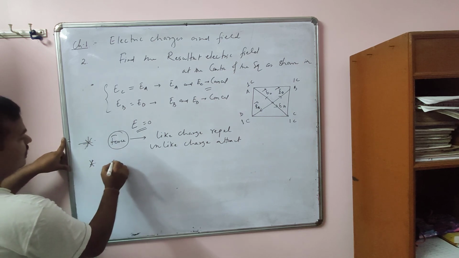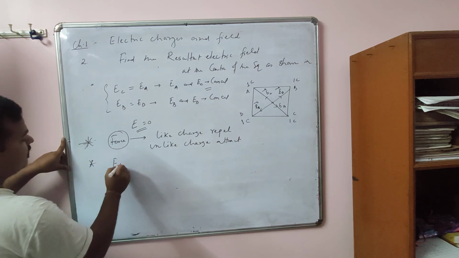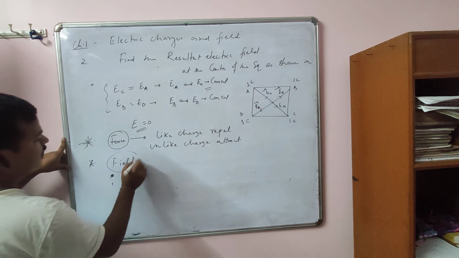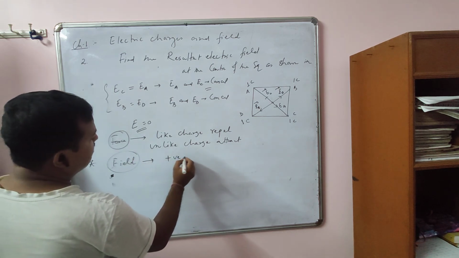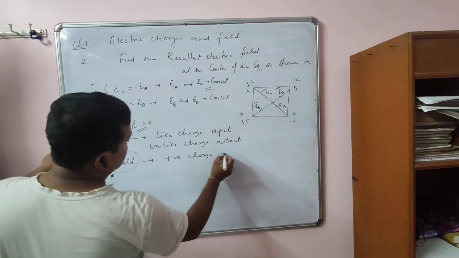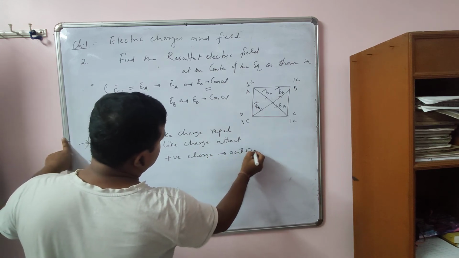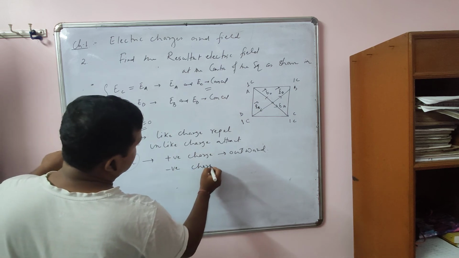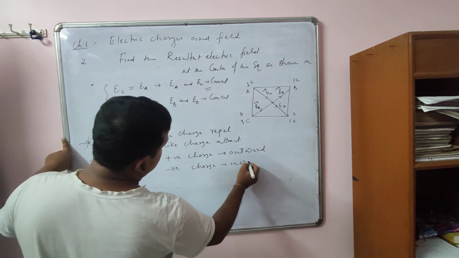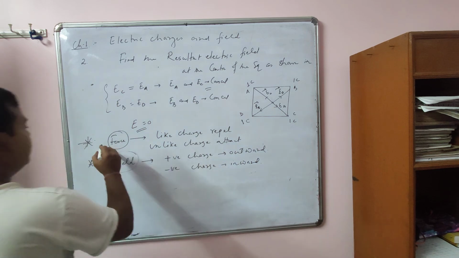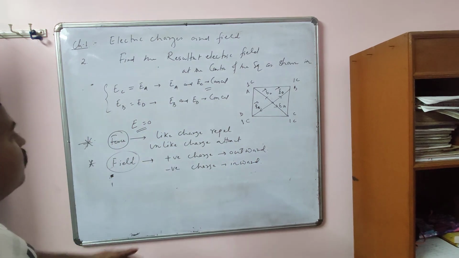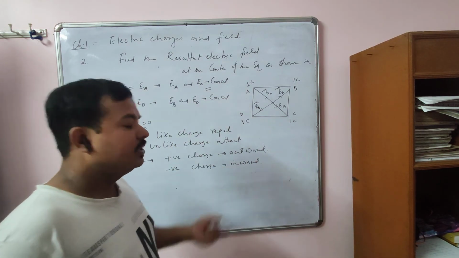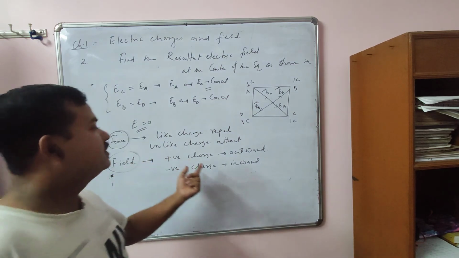And for field, means electric field, what you have to remember? For positive charge, it is outward, and for negative charge, it is inward. Okay, so don't confuse these two. If you want to find the force, use this concept. If you want to find field, use this concept.